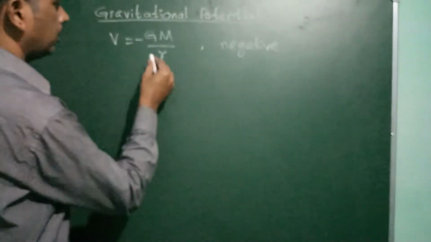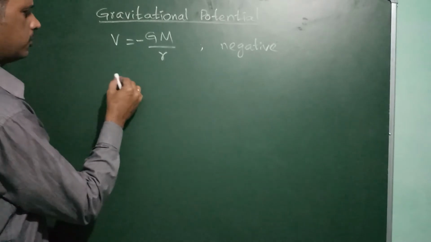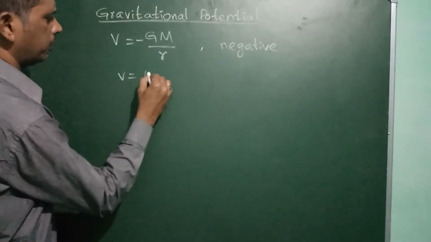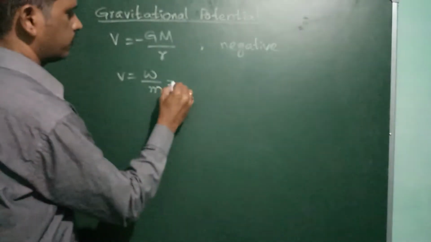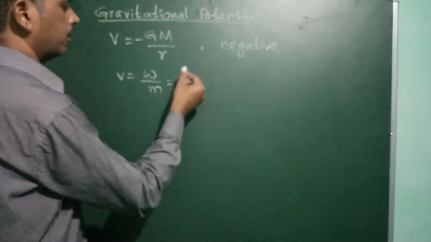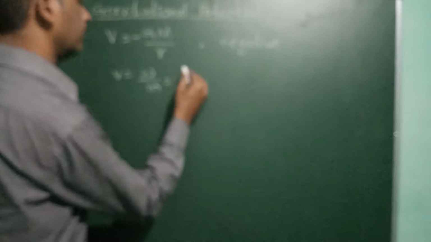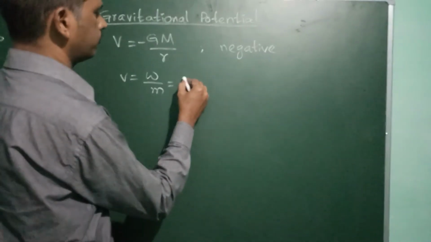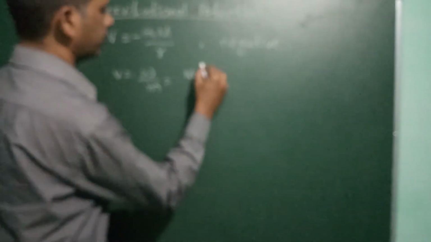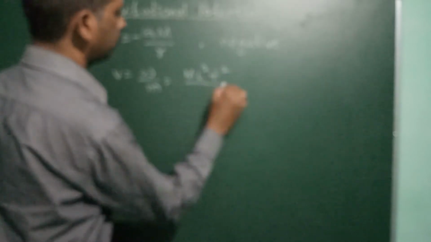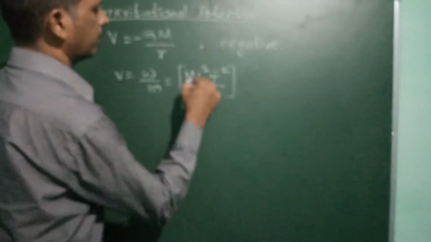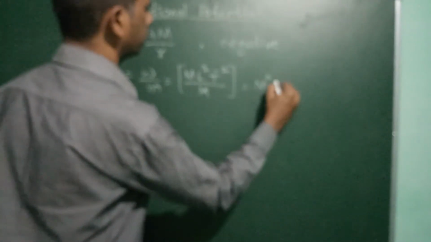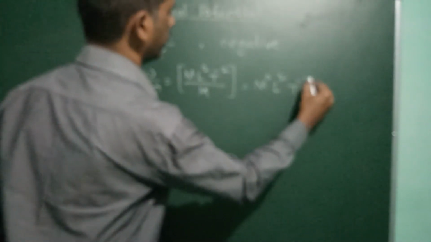Okay. Now we can also write the units. V is equal to W by unit mass, where W is the work done. The dimensional formula for work done is M L square T to the power of minus 2, divided by M. M cancels, so the dimensional formula is M power 0 L square T to the power of minus 2.